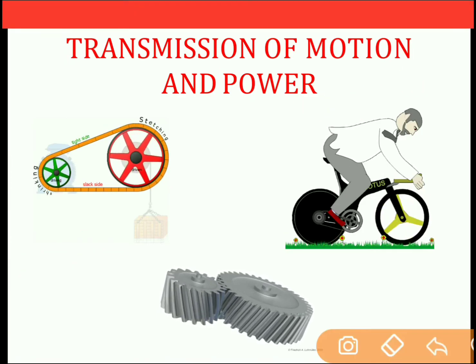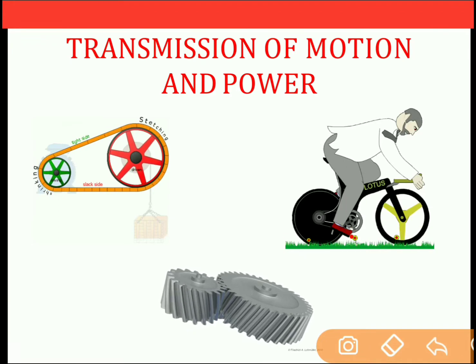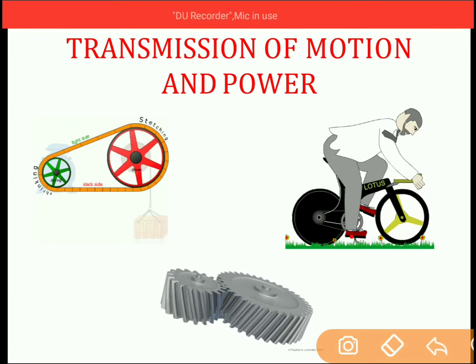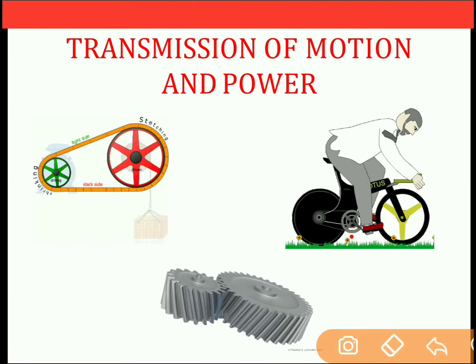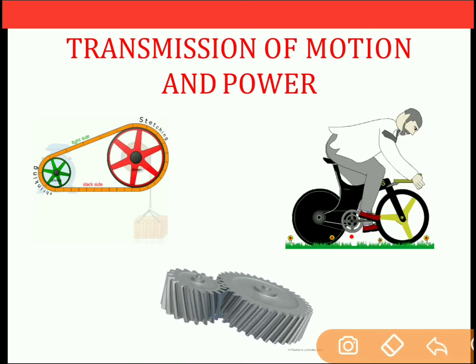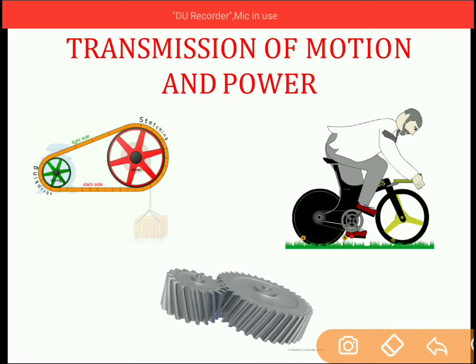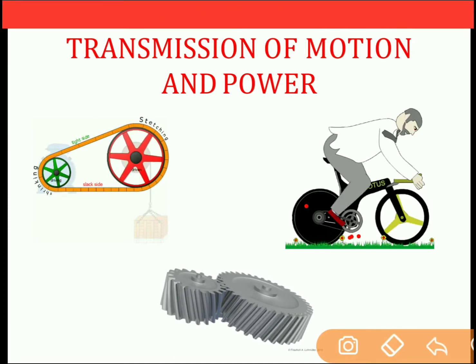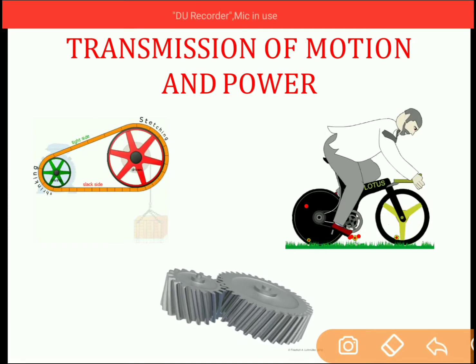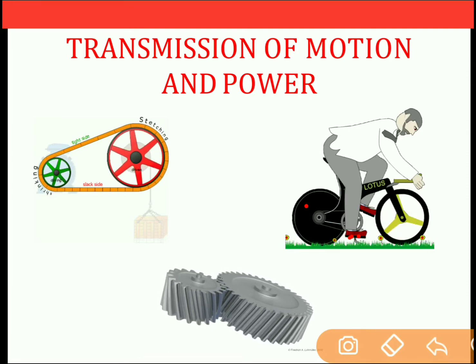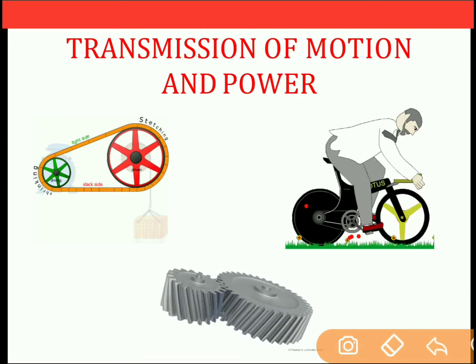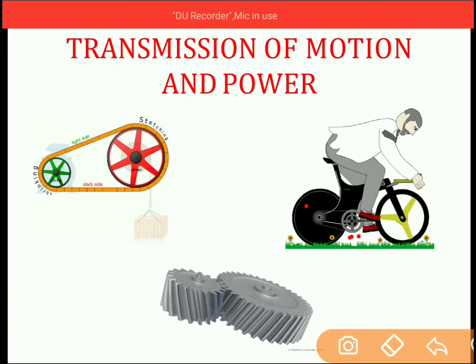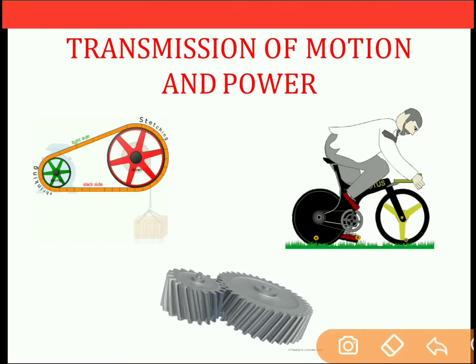Now driving pulley is that pulley on which the effort is applied, that is, this is the pedal wheel on which the person is applying an effort, so it is considered as driving pulley. And because of this pulley, your back wheel is rotated, so back wheel is considered as driven pulley. And to transmit the power from driving to driven pulley, we are using chain drive. Next animation is of gear drive,